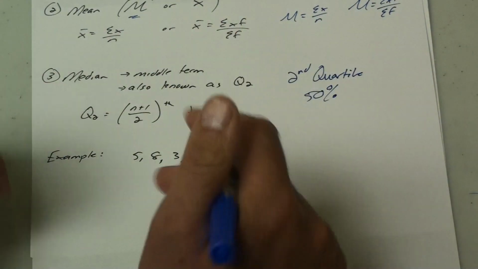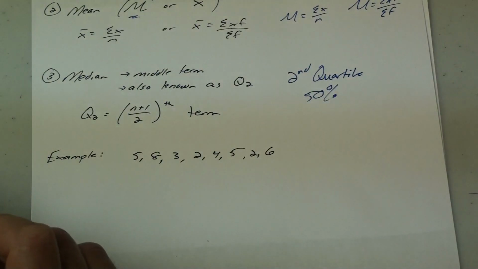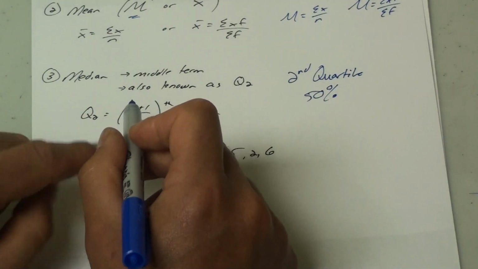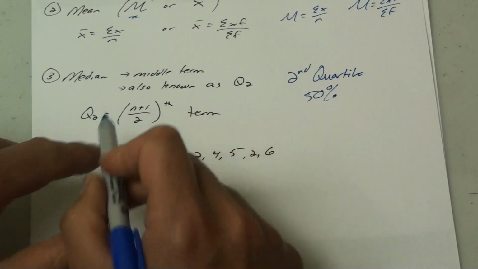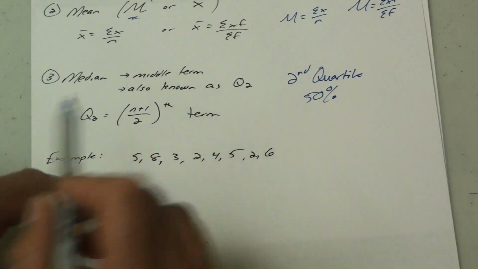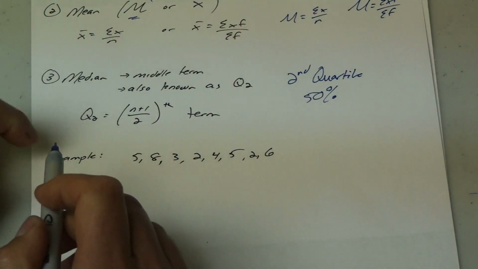Where's that middle 50%? Second quarter is the middle 50%, hence the Q2. And the formula actually tells you not what the value is, but where it is. It's the term number that you'll get. It's the (n plus 1) divided by 2th term. So it could be the 5th term or the 8th term is your middle term.